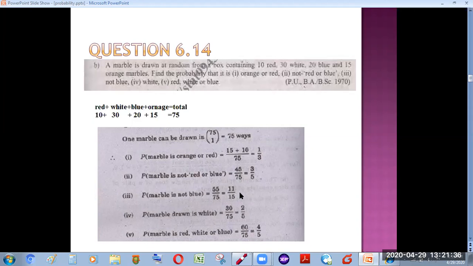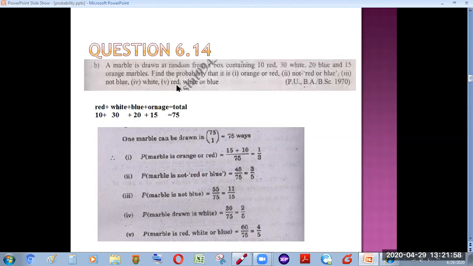Now the next question is, what is the probability that the marble drawn is white? What we'll do is only pick up the number of marbles which are white. There are 30 white marbles out of the total. So the probability of finding that the marble is white is only 30 by 75 by definition.